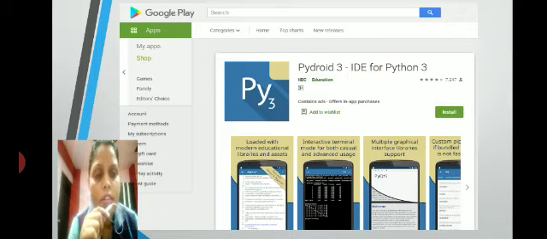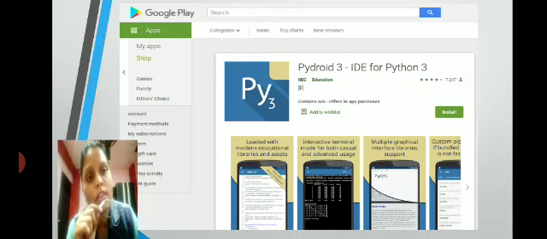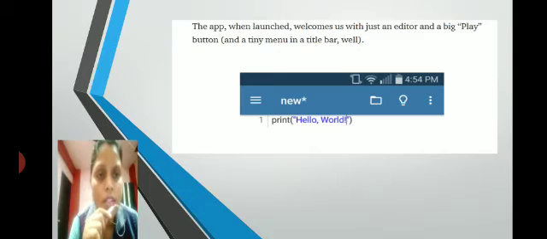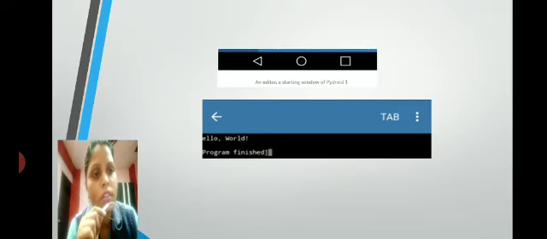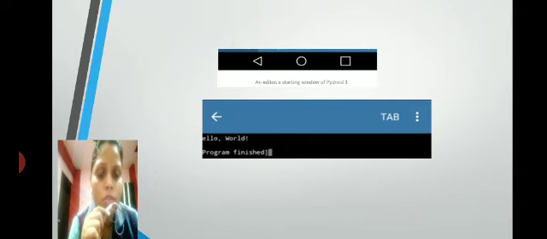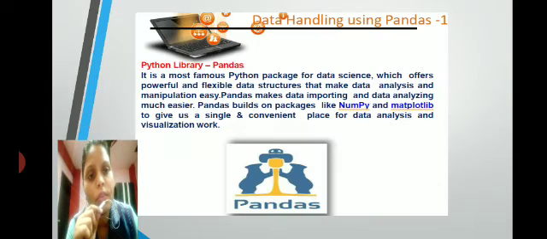So this is the slide which is available to you. Like I have already said, PyDroid 3 is an IDE for Python for your Android. So please install this PyDroid 3, and once it has been installed, you know how to write. You have to go to new, write the command, then execute it with the button, that is the play button, and it is going to show you the output in the black window.